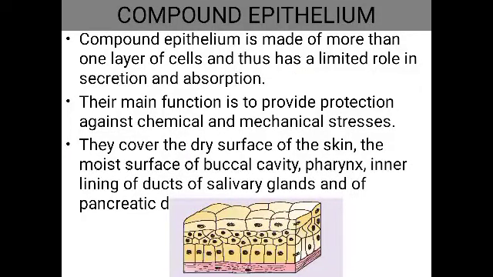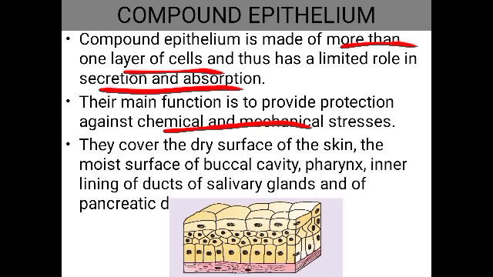Now when we see the compound epithelium, it is made up of more than one layer of cells. Many layers of cells are there. So they have a limited role in secretion and absorption. Their main function is to provide protection against chemical and mechanical stresses. These organs are the part of the body which is exposed to the external environment or to various chemical substances, so they need protection. So the main function of this compound epithelium is to provide protection against such chemical as well as mechanical stresses.